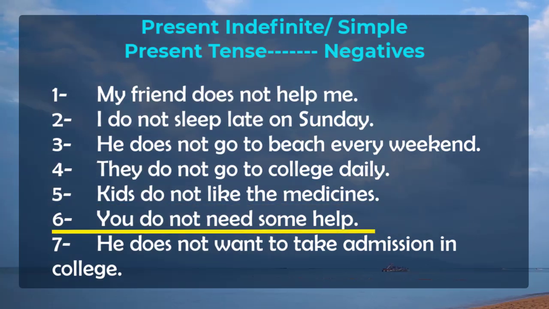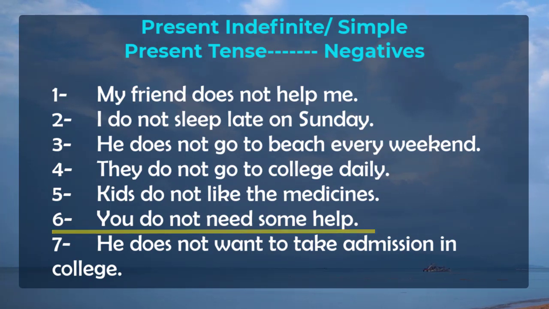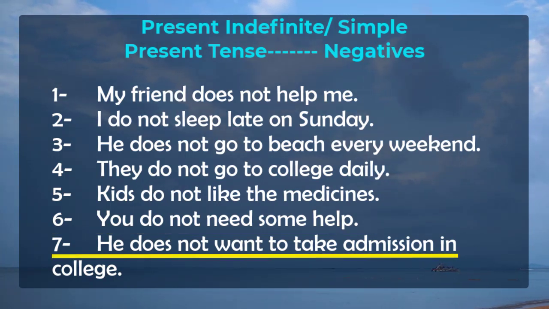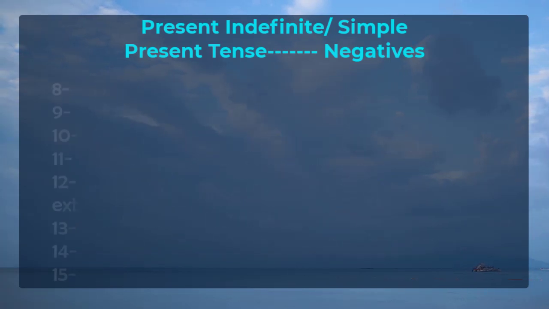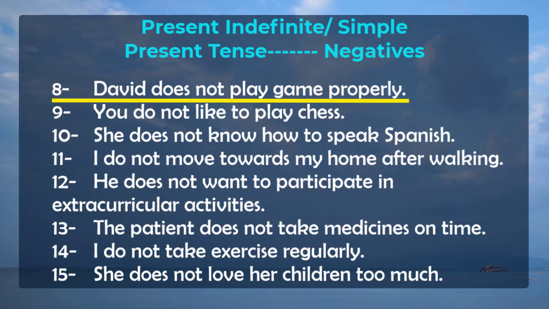Number 6. You do not need some help. As I told you, with you and I, we always use do not. Next is, he does not want to take admission in college. With he, we will use does not. David does not play game properly. David is a singular noun, so we are using does not with it.